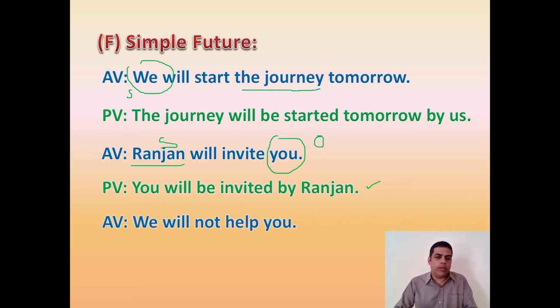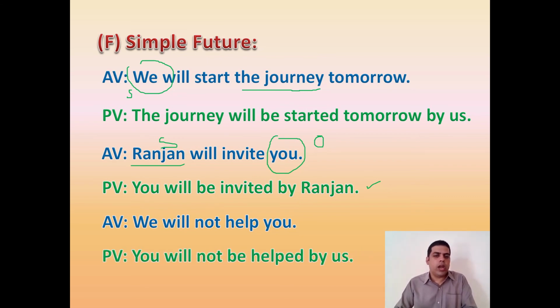Right. Next one will be a negative one. We will not help you. So what will happen? You, that is the pronoun, will become the subject. You will not be helped by us. We becomes us at the end.